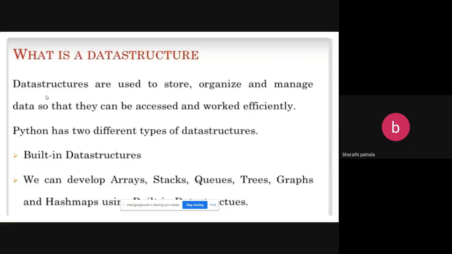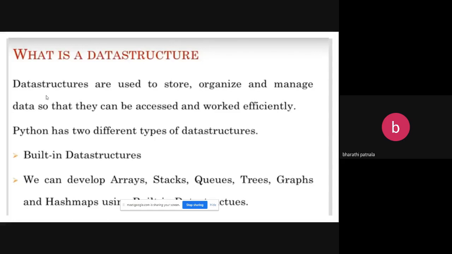So what is a data structure? Data structures are used to store, organize, and manage your data so that the data can be accessed and you can work on the data efficiently. Okay, so data structures are mainly used to store as well as organize your data, and also you are working on the data efficiently.